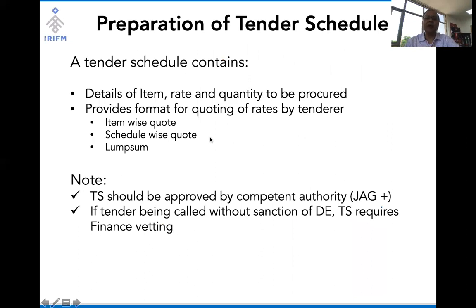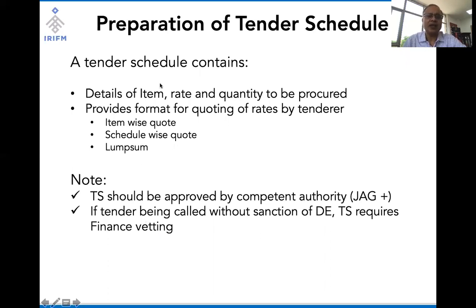So when we are thinking of preparation of tender schedule, our job is to prepare a tender schedule for each of the items that we want to procure. Now, a tender schedule typically contains details of the item that we want to procure, our own estimate of the rate at which we want to procure, the specifications of the item, and quantities to be procured. Right? It provides a standard template or form in which the bidders are supposed to quote item wise or lump sum, and I'm going to explain in my next slide how these three are different, right?